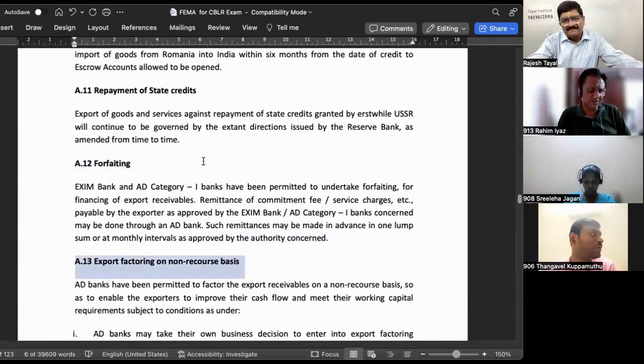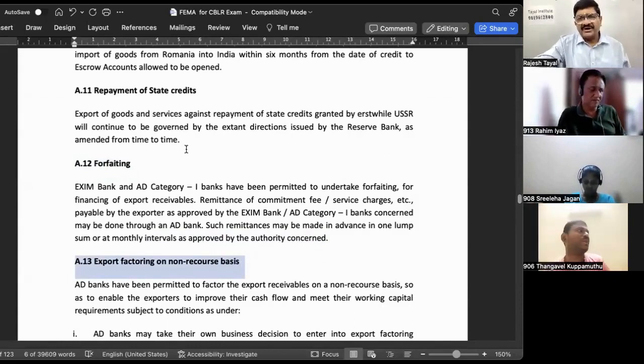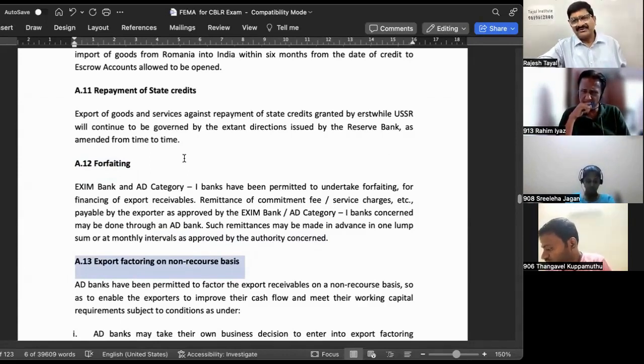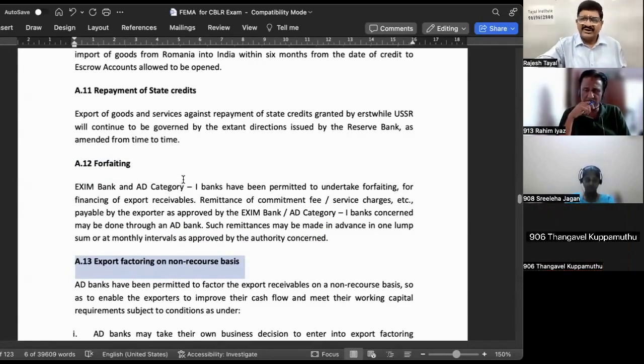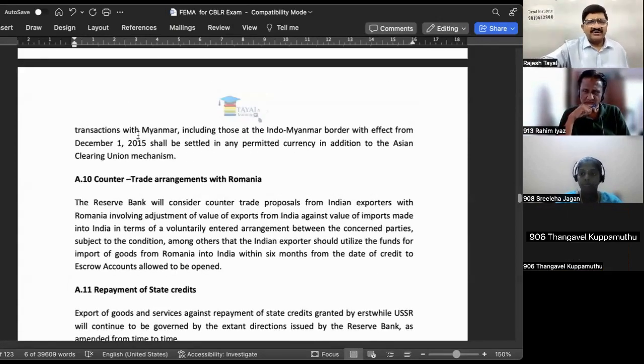So regarding escrow also, I want to get some information, sir. Escrow account is an account opened with a specific condition, a specific instruction. So any account can be called an escrow account. Say, for example, you open an account in which you deposit on a monthly basis. What is that account called? Recurring account? Recurring, RD, yes. And if you give the instruction to the banker that no withdrawal is allowed during the tenure of the RD, that may be 5 years or 10 years, that becomes an escrow account.